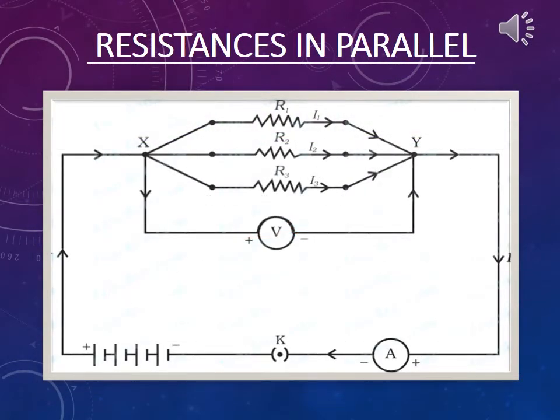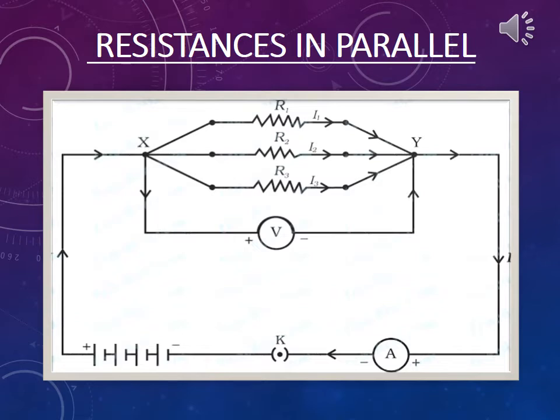The second combination is resistances in parallel. Observe the diagram here. There are 3 resistors here, that is R1, R2 and R3. They are connected in parallel. What happens when the resistors are connected in parallel like this?